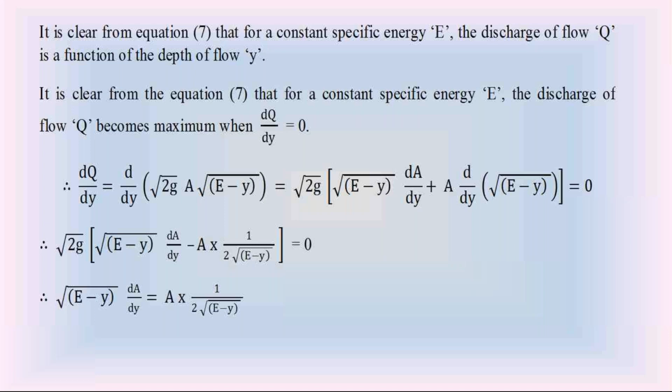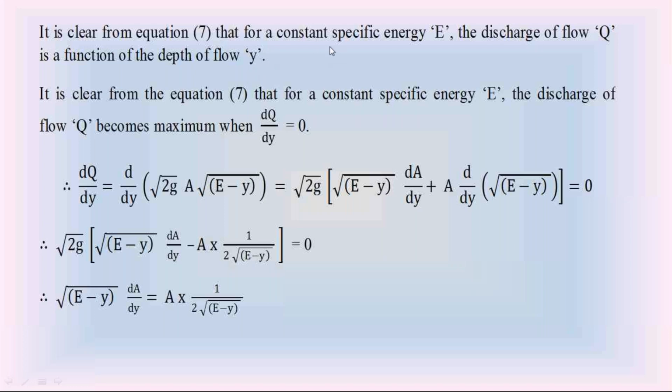So that is from equation 7 observation. If I take the specific energy E as constant, then we can observe from equation 7 that the wetted area depends on depth of flow y. So at a constant specific energy E, the discharge of water flow in the channel is a function of depth of flow y.